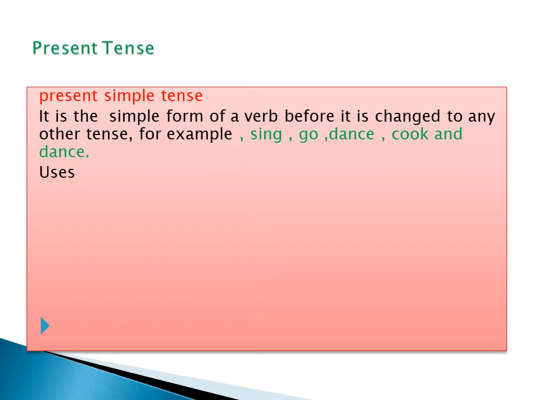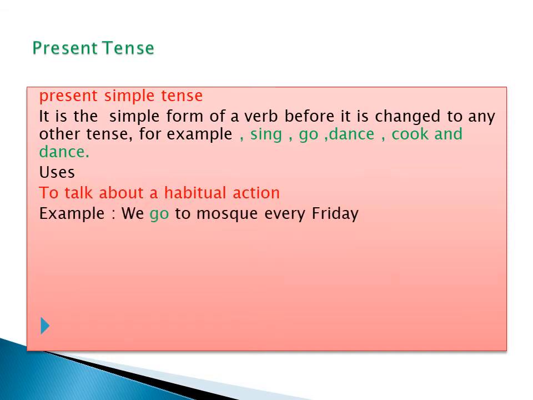Uses of present simple tense are as follows. Number one, to talk about habitual action. Habitual from the word habit, things that we do every day. Example in a sentence: we go to mosque every Friday. That's a habit. So if you want to talk about habitual things that we do every day or now and then, we use present simple tense. In that case, we have we go. Go is a present simple tense.